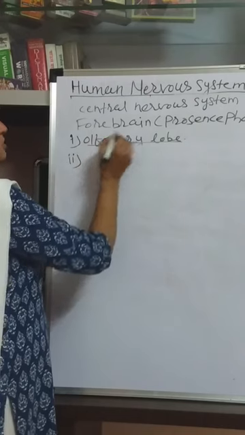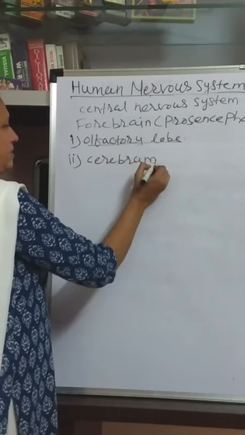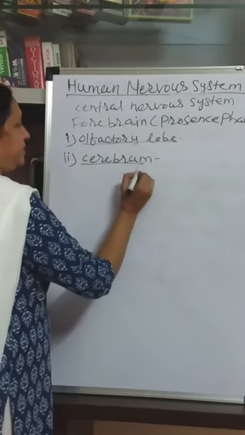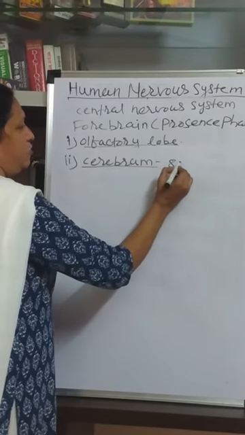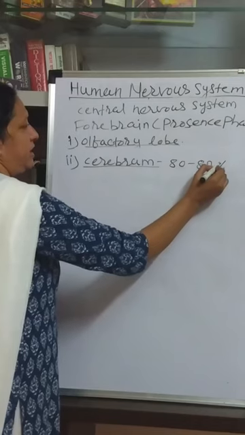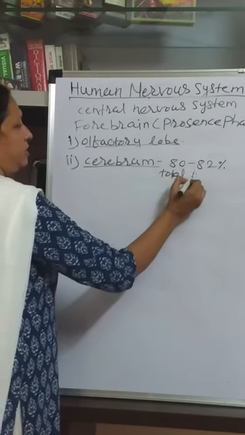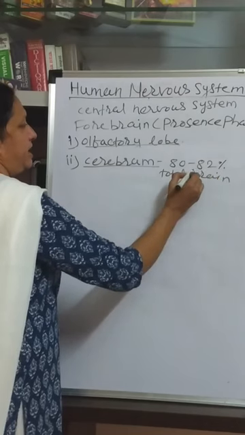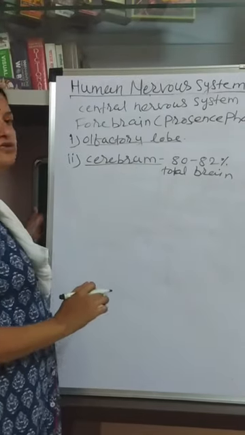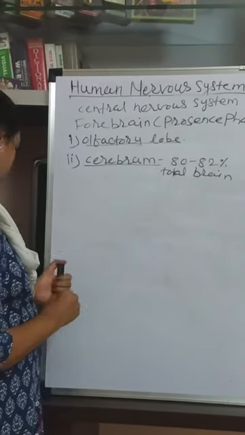The second part of the forebrain is the cerebrum. This cerebrum is the largest part, occupies about 80 to 82% area of the total brain. जेवढा ब्रेन आहे त्याचा 80 ते 82% पार्ट जो आहे तो हा सेरेब्रमचा आहे. So it is the largest part of the brain. And in next lecture we are going to study